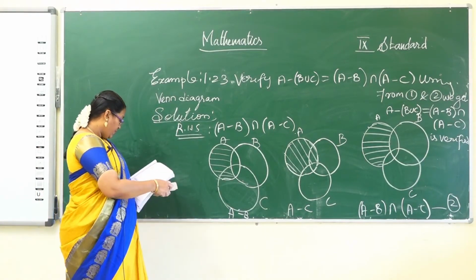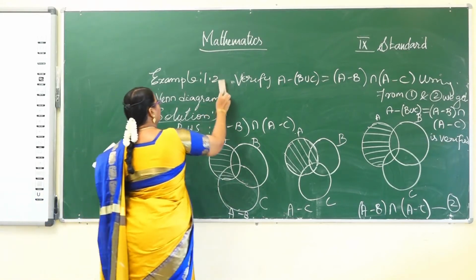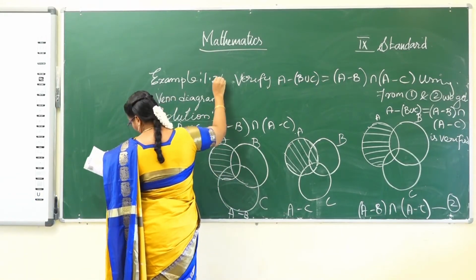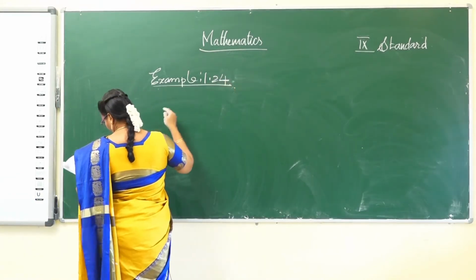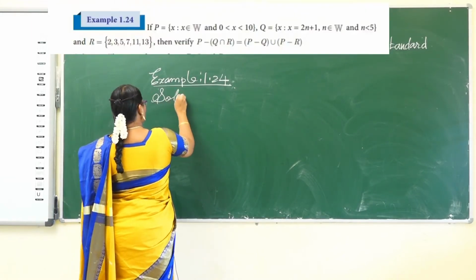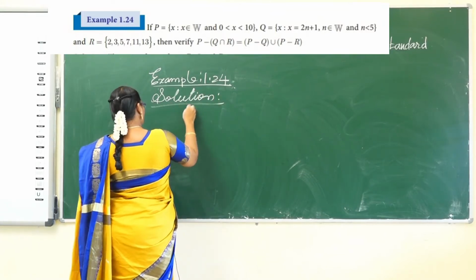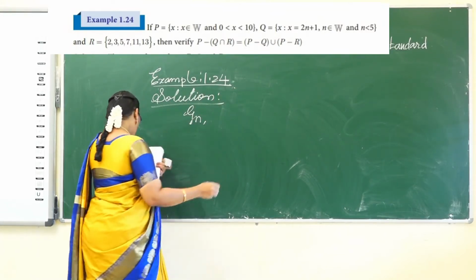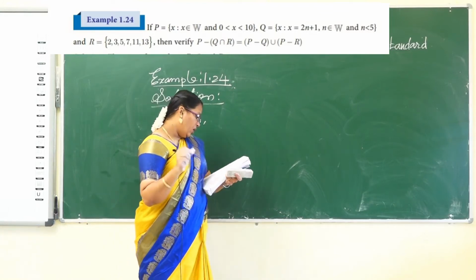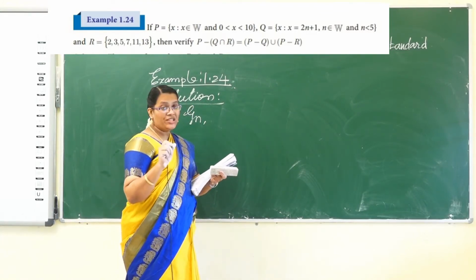difference. Okay, so next one, example 1.24. Solution. Given, if P is equal to set of all x such that x belongs to W. So, W means whole numbers.